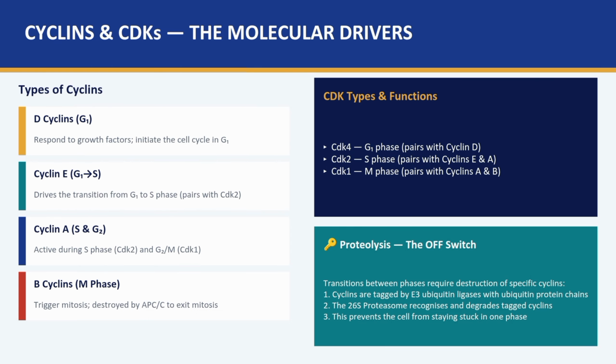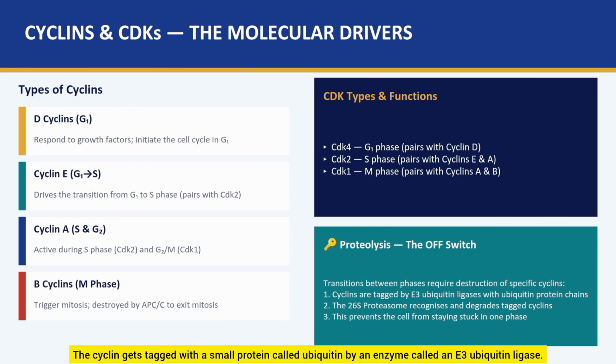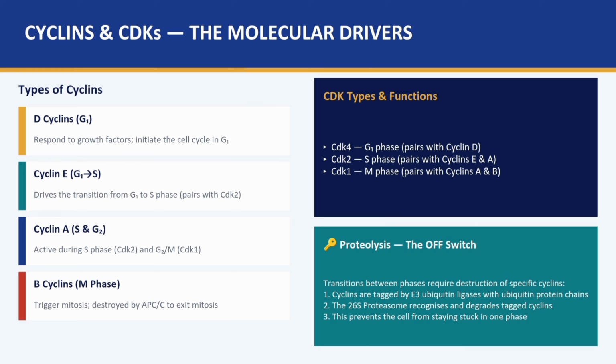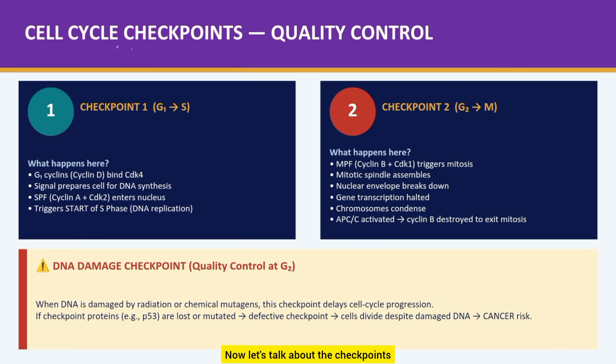How? The cyclin gets tagged with a small protein called ubiquitin, by an enzyme called the E3 ubiquitin ligase. This tag signals the 26S proteasome to chop it up. No cyclin, CDK goes inactive, phase ends. Clean, precise, and irreversible. Now let's talk about the checkpoints.